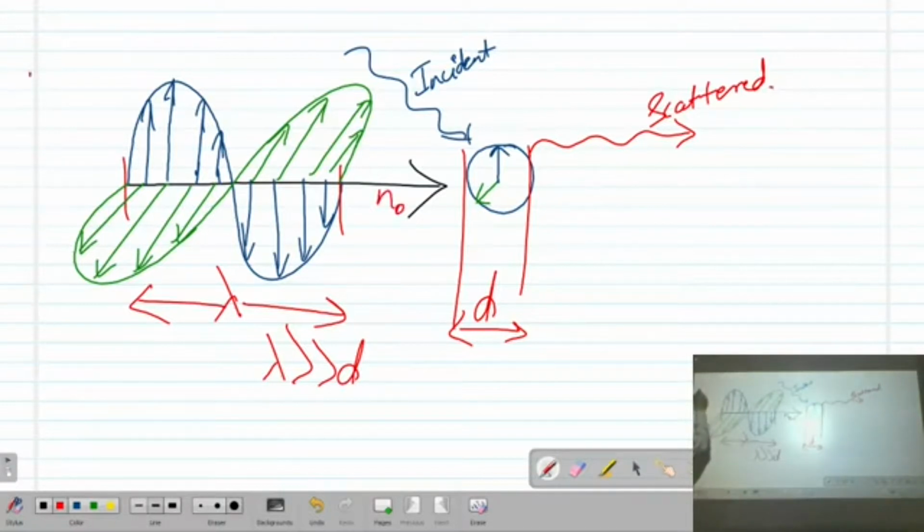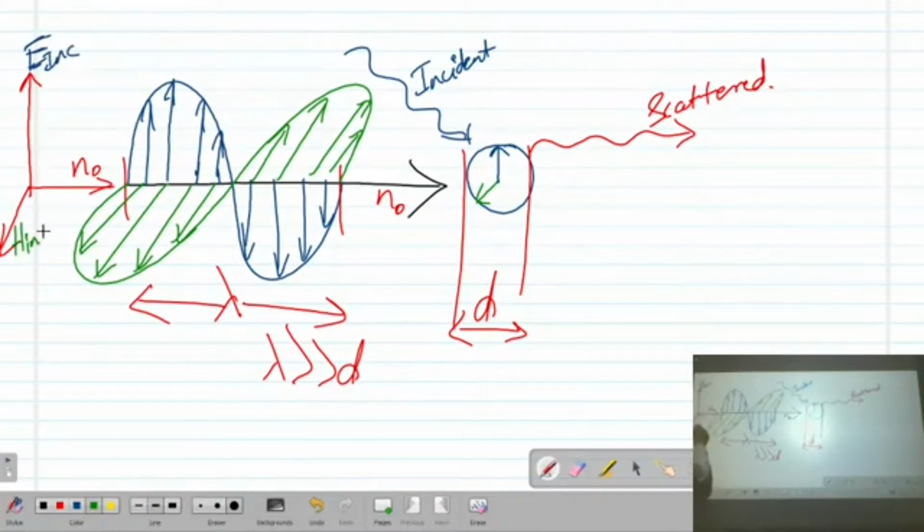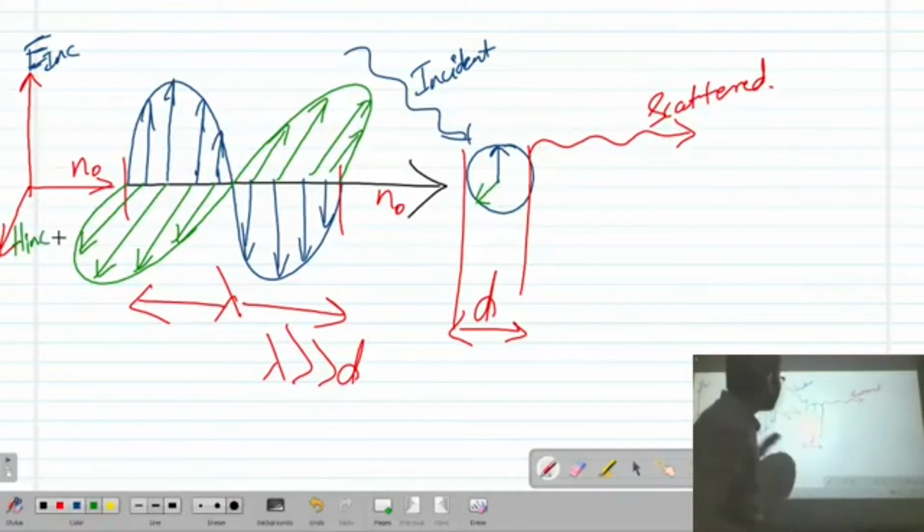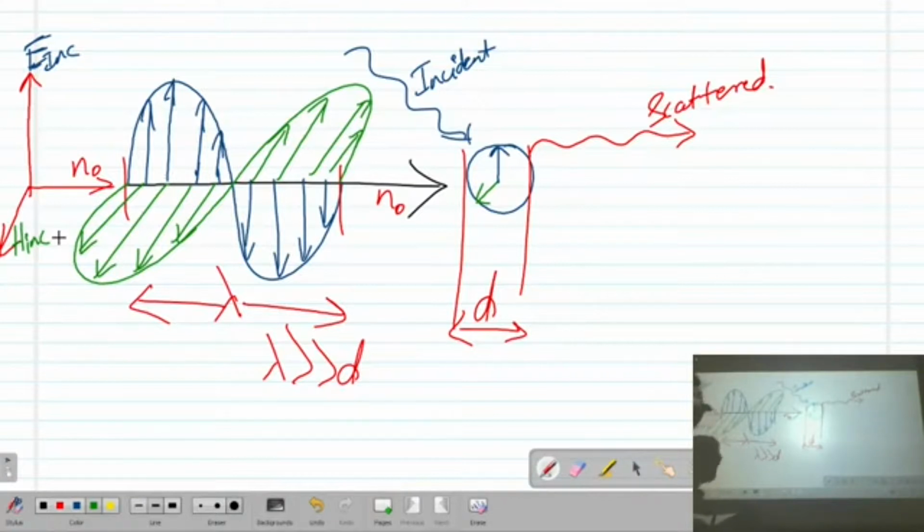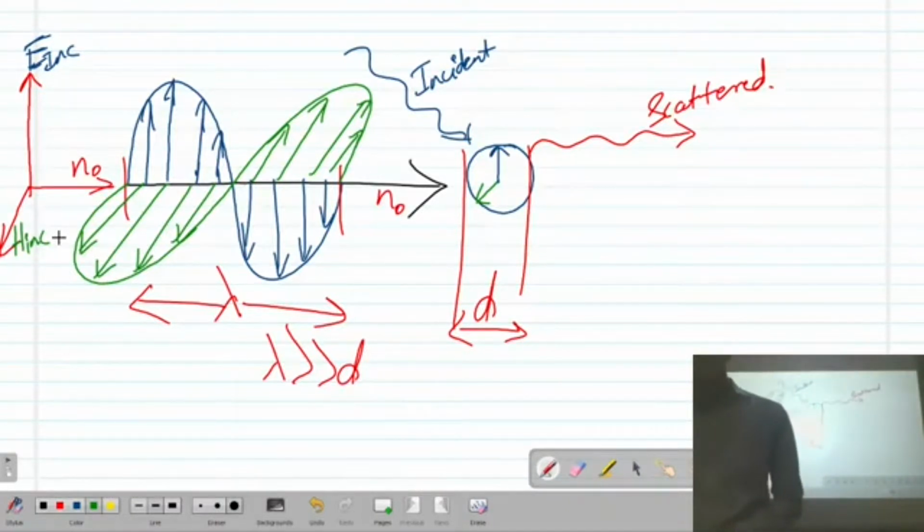You will have such a diagram. This is E incident, and this is H incident. You will have three vectors: the electric field component and the magnetic field component in the incident wave, and n0, which is the propagation direction, the normal.